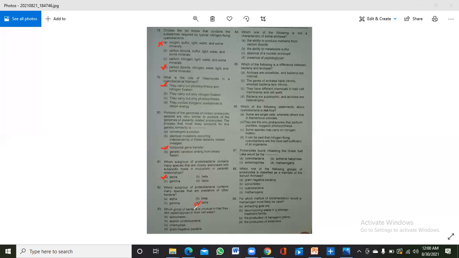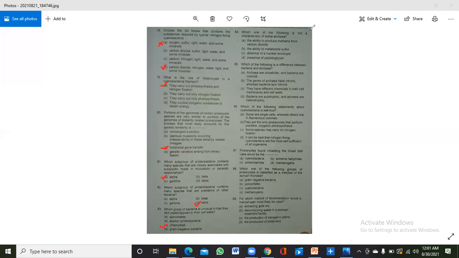Which group of bacteria is unusual in that they lack peptidoglycan in their cell wall? So these are basically the bacteria which do not have a peptidoglycan layer. Spirochetes are also having it, gram negative is also having it, and epsilon proteobacteria is also having it, because mostly the gram positive bacteria is present in the proteobacteria. So this bacteria is lacking the unusual peptidoglycan.